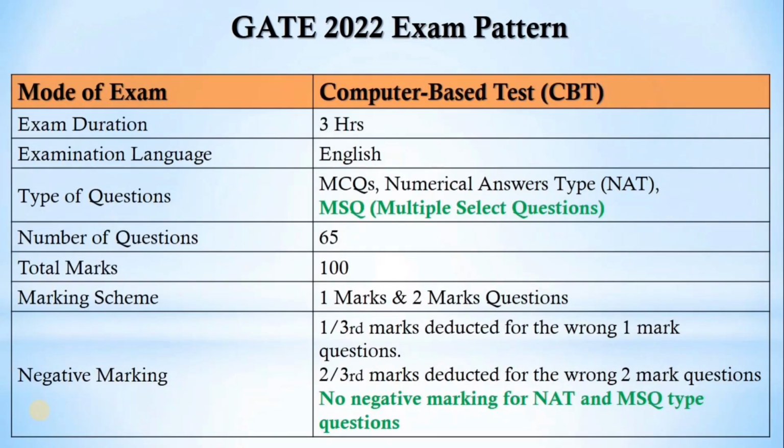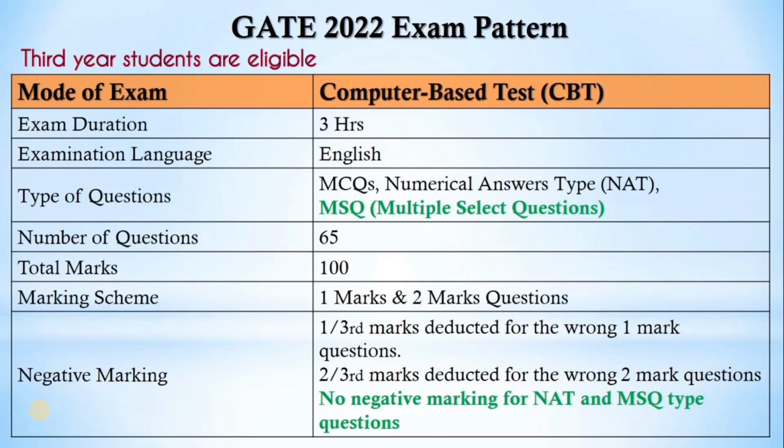So we know the GATE exam pattern. The same exam pattern that was there in the previous GATE 2021 is introduced in GATE 2022. Last year there were MSQ type questions, so this year also we will see MCQ type questions, numerical answer type questions, and MSQ type questions, like multiple select questions. And we know that this year also third year students can apply for GATE 2022 and achieve good marks.